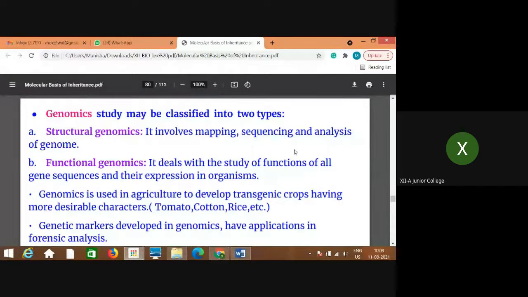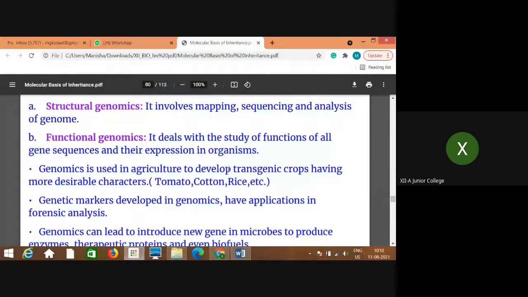How it can be applicable in normal life is related to functional genomics. How it is expressed, where it is used, how it is related, those things are studied under the second type, that is functional genomics.